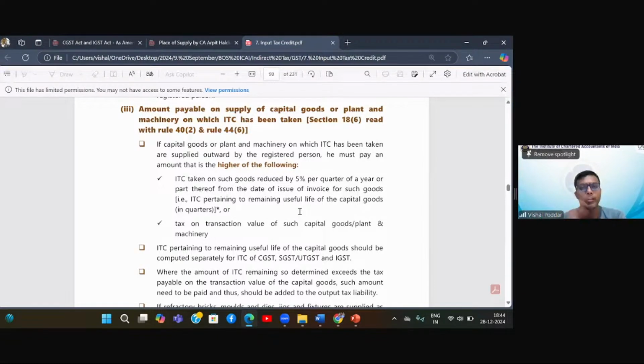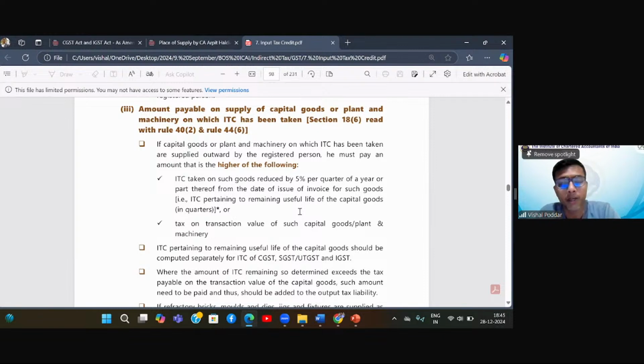Correct? Then the other part is the reverse side. When you are already registered, now you are becoming unregistered because you are surrendering or cancelling your registration, or it has been cancelled by the officer. Or second, you are regular, now you are switching to composition, or till now your goods or services were taxable, now they have become exempt because of some notification.